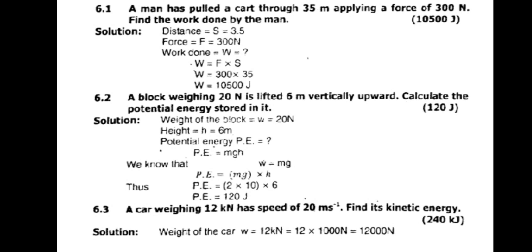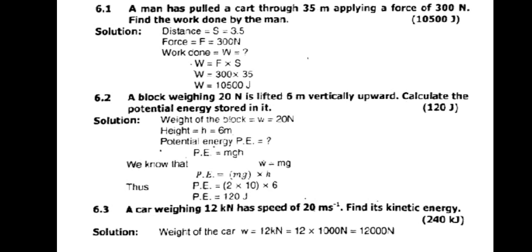Here mg equals the weight of the body, so we will write the value of mg equals 20 Newton, and by multiplying its value with the height 6 meter, we will get the potential energy, that is 120 joule.